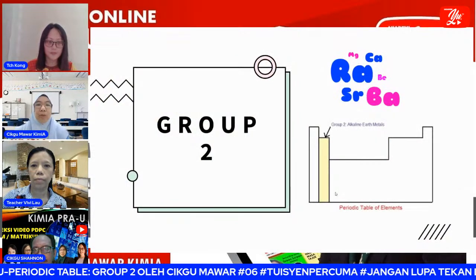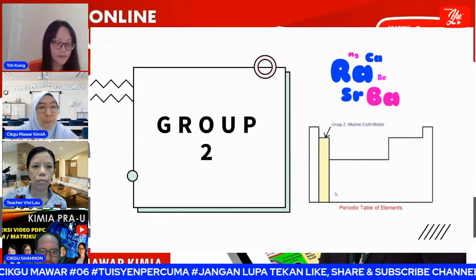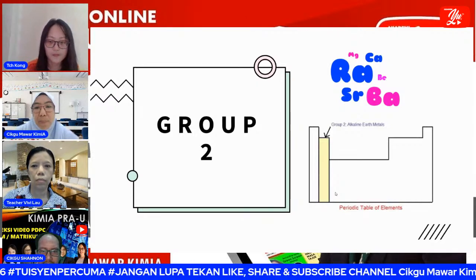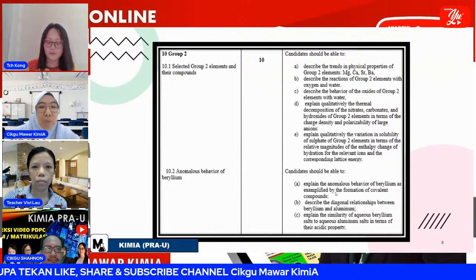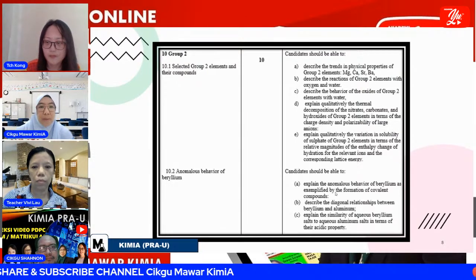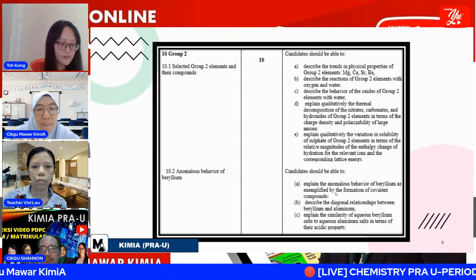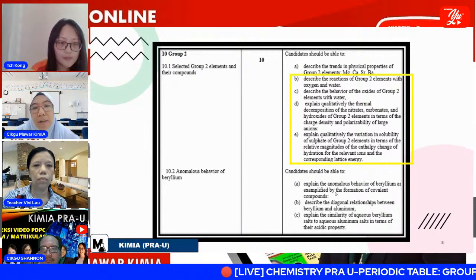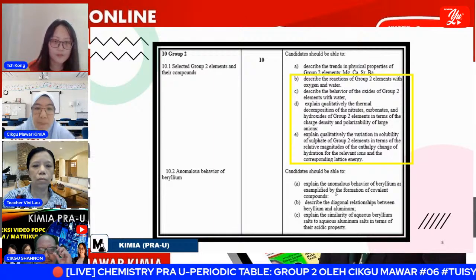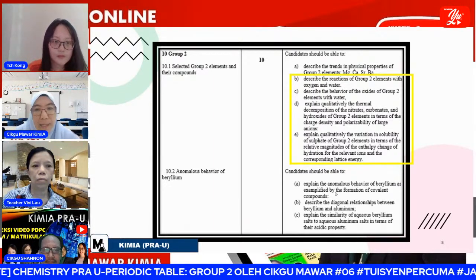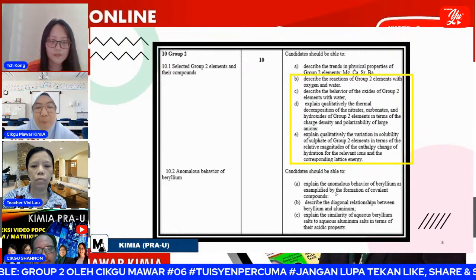Here is our topic today: group 2, which is the alkaline earth metals, of the periodic table of elements. This is our STPM syllabus. For group 2 we have 10.1, 10.2, 10.3, but I only conduct B until E. I will not explain the anomalous behavior of beryllium because we would need another 30 minutes for beryllium.